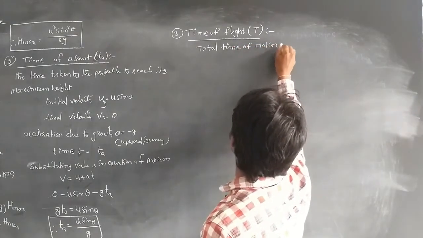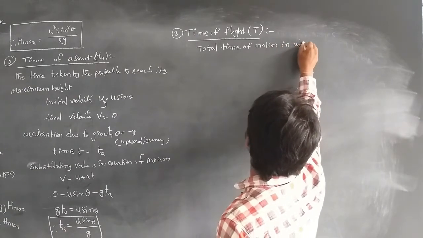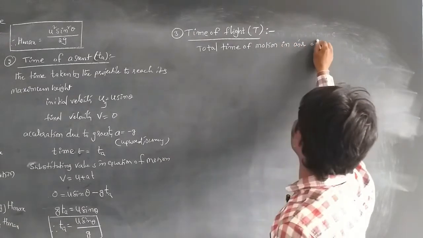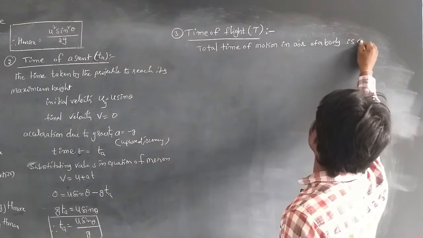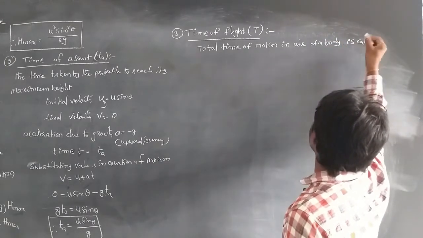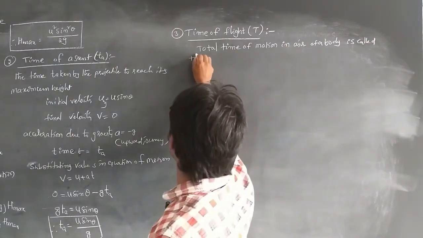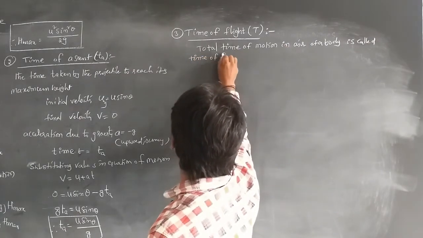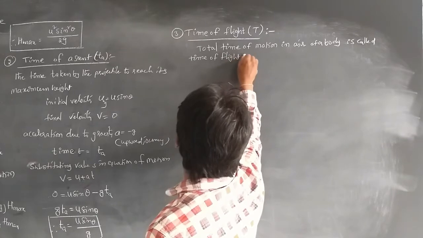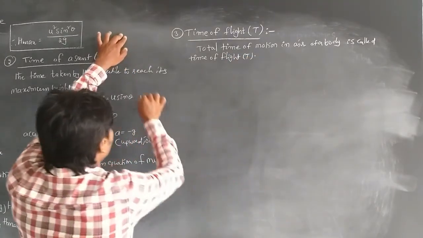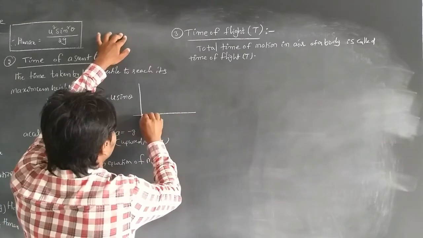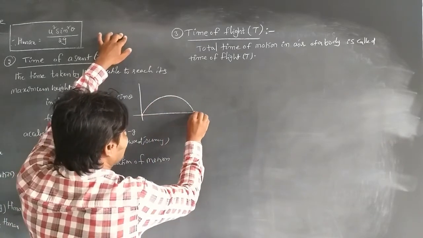Here the body is projected from one point and reaches another point.